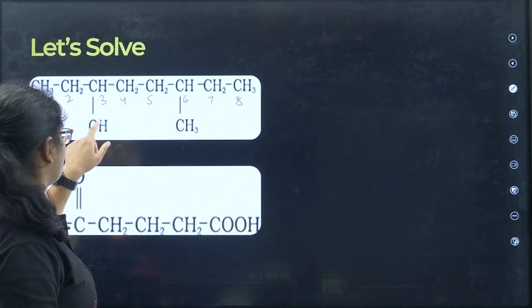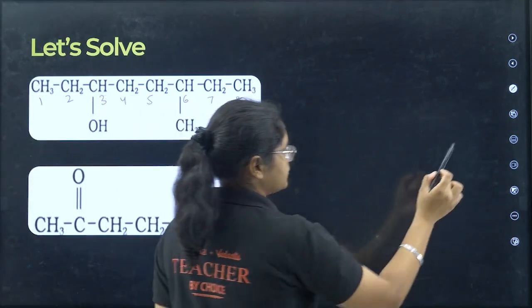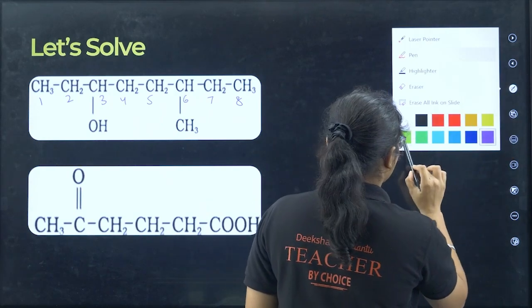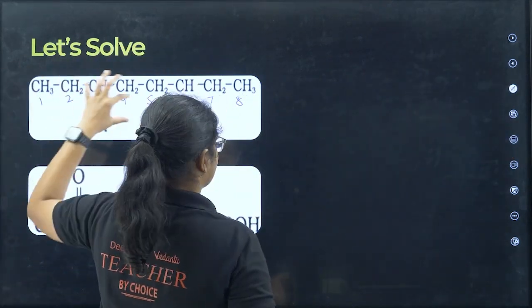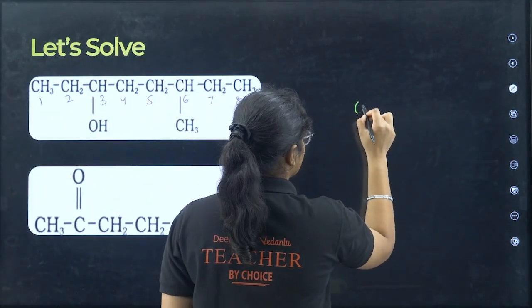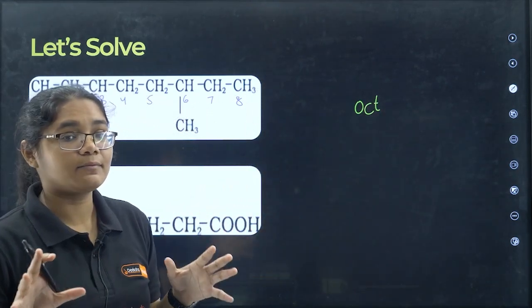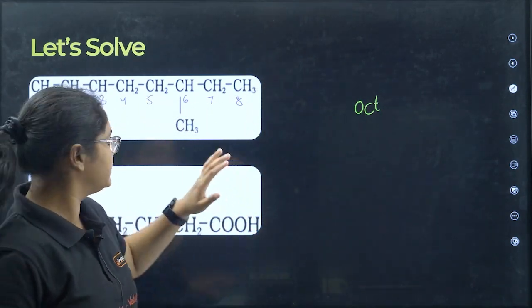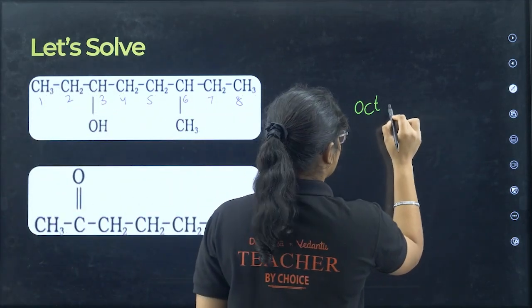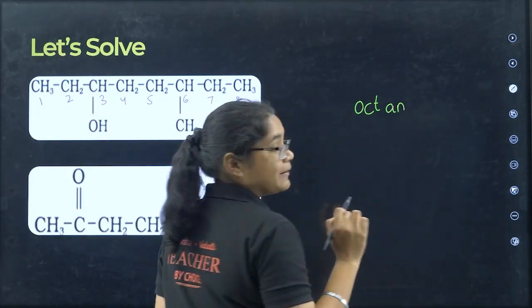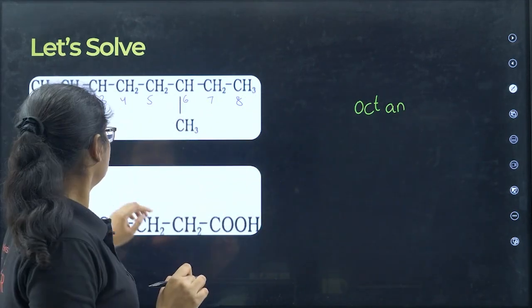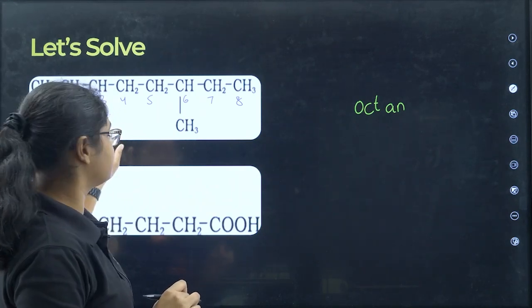Now I have got the functional group, substituents and word root as well. So let's assemble them. 8 is there, right? So what is the word root for 8? Oct. Now is there any carbon-carbon double bond? No, it's only single bond. So oct, AN is the primary suffix. Then we have to mention the functional group.